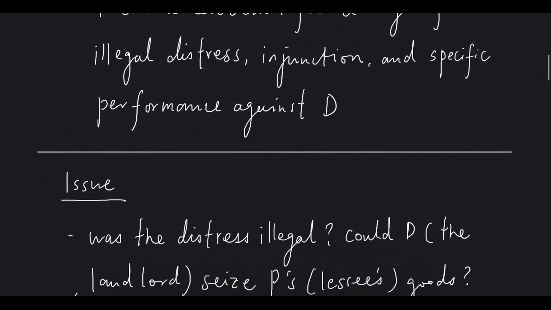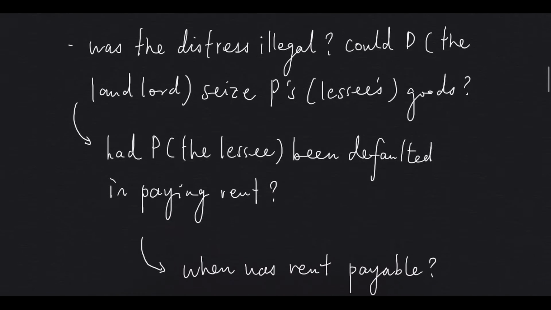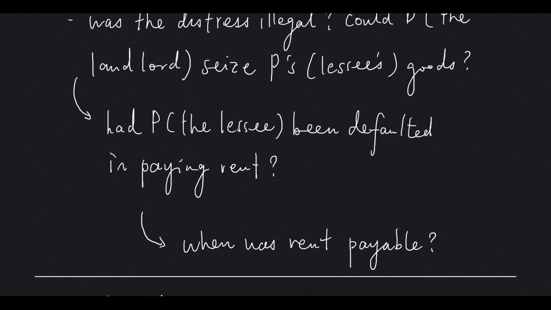The issue here is whether the distress was illegal, so could the defendant seize the plaintiff's goods? This turned on another question, that is, whether the plaintiff had defaulted in paying rent, and this leads us to another question, that is, when was rent payable?